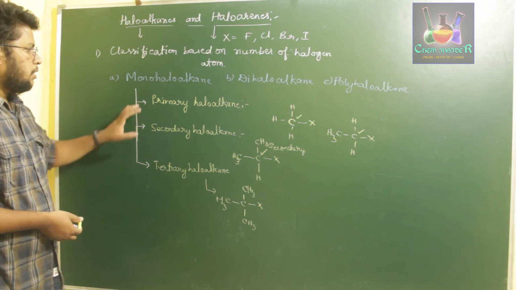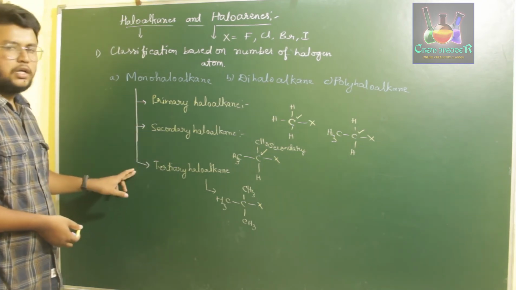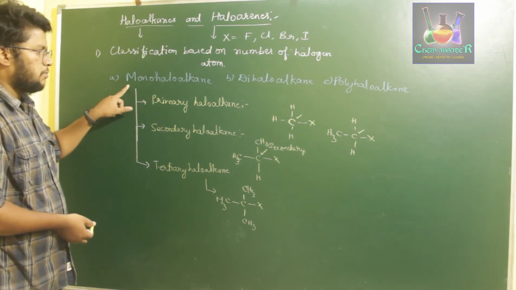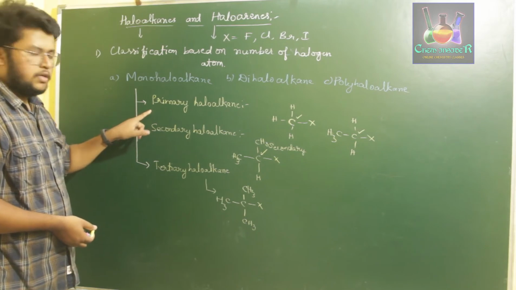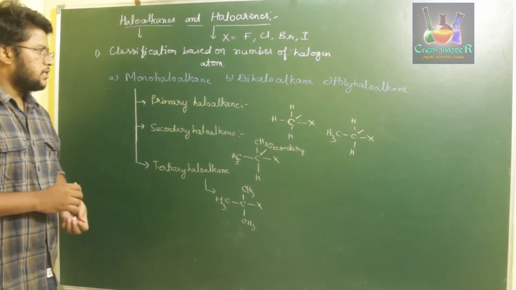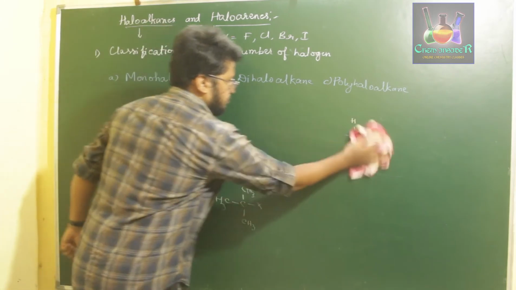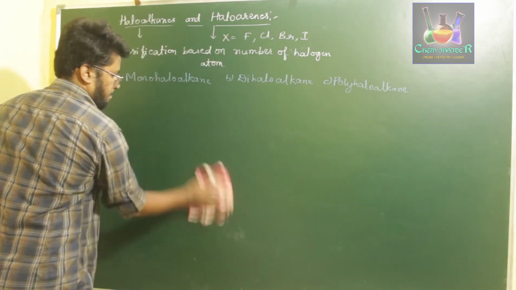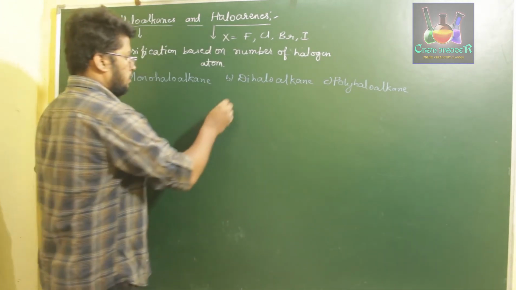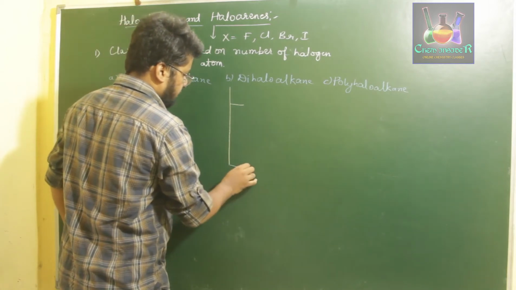So this is about primary haloalkane, secondary haloalkane and tertiary haloalkane. These three are classes of monohaloalkane. That is, monohaloalkanes can be classified into primary haloalkane, secondary haloalkane and tertiary haloalkane. Next is dihaloalkanes. Dihaloalkanes are classified into two types.